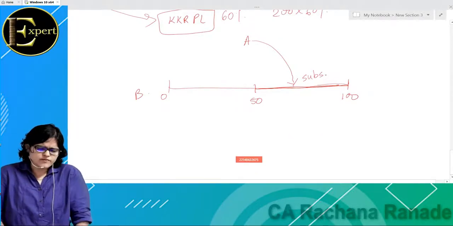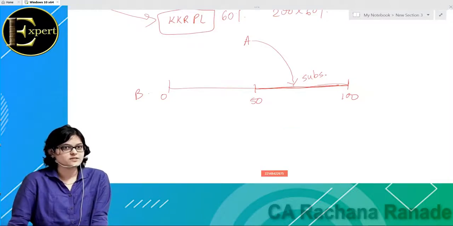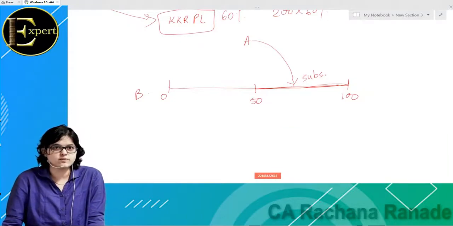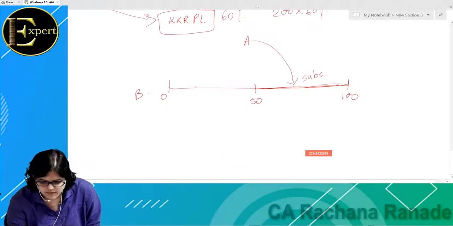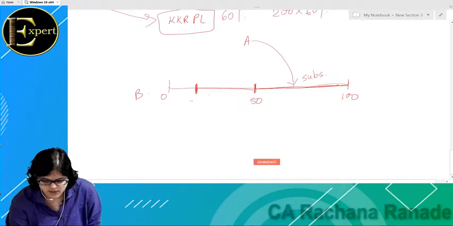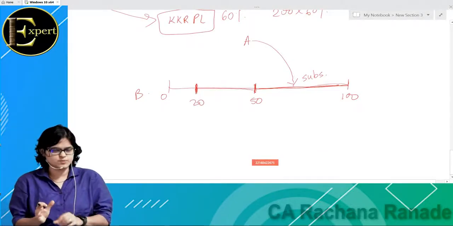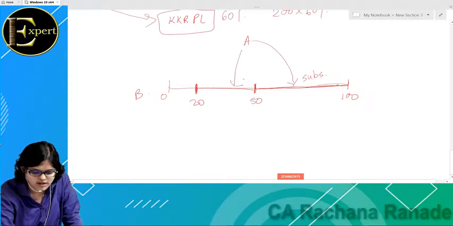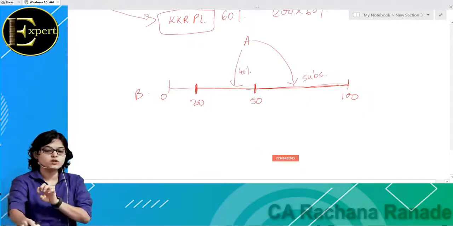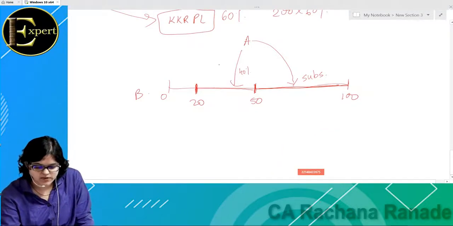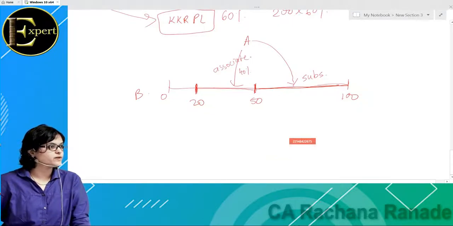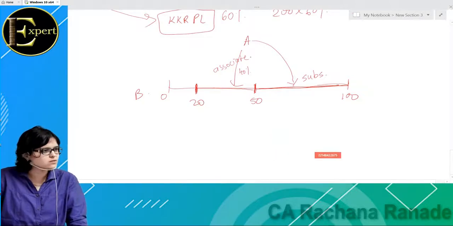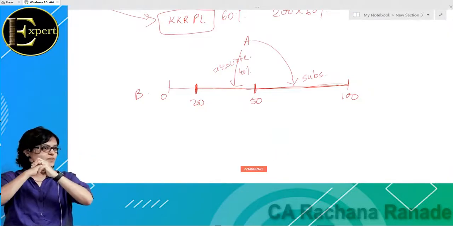Then the question is, how much? If I'm holding somewhere between 20% to 50%, both inclusive, exactly 20 is also included, exactly 50 is also included. If it is somewhere in between, so company A holds, let us say, 40% shares of B, 40% ownership in B, then this B will be treated as my associate company. Why do I need to know this? Because when consolidated financial statements are prepared, it is not only L&T plus subsidiaries. It is L&T plus subsidiaries plus associates.